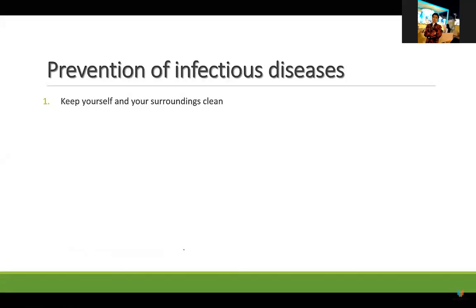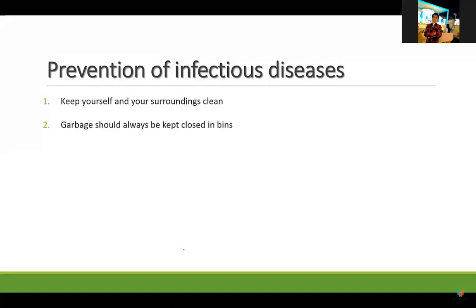Now, how to prevent yourself from these infectious diseases? First of all, keep yourself and your surroundings clean. Okay? Your surroundings should be neat and clean. You should live in a very sanitized and hygienic area. Everywhere should be neat and clean, properly broomed, and the cleaning should be done in the house or outside your house. There should be no garbage. Everything should be in a proper place. The mosquitoes and house flies will not keep flying here and there, because they come whenever there is dirt or dust, so it should not be there.